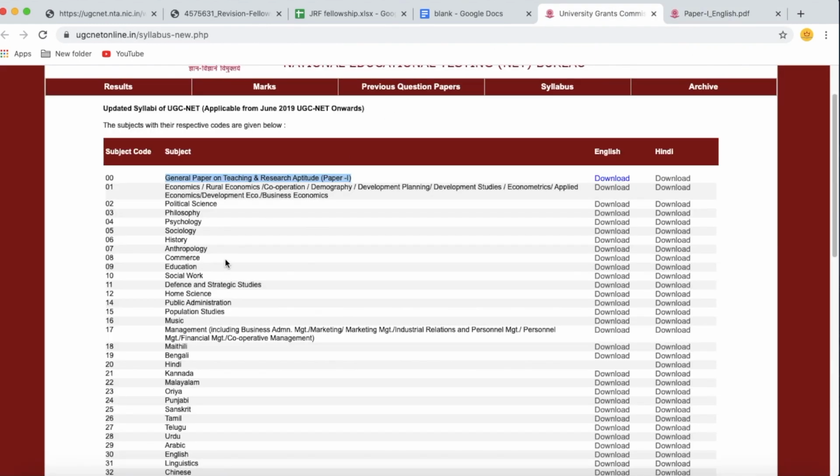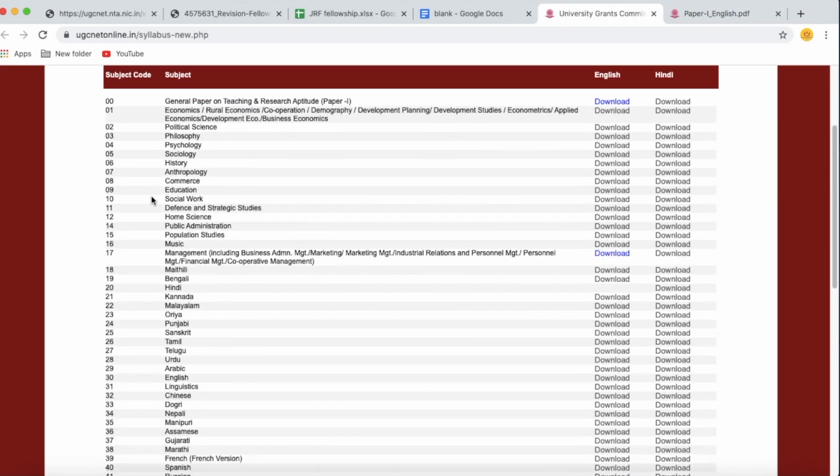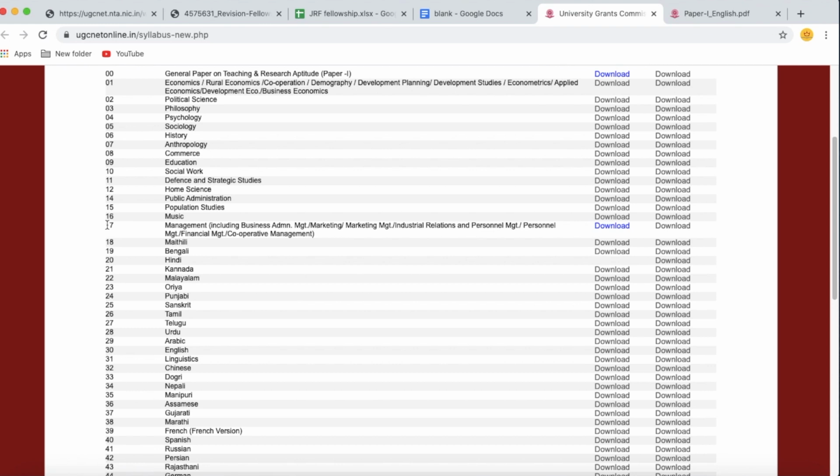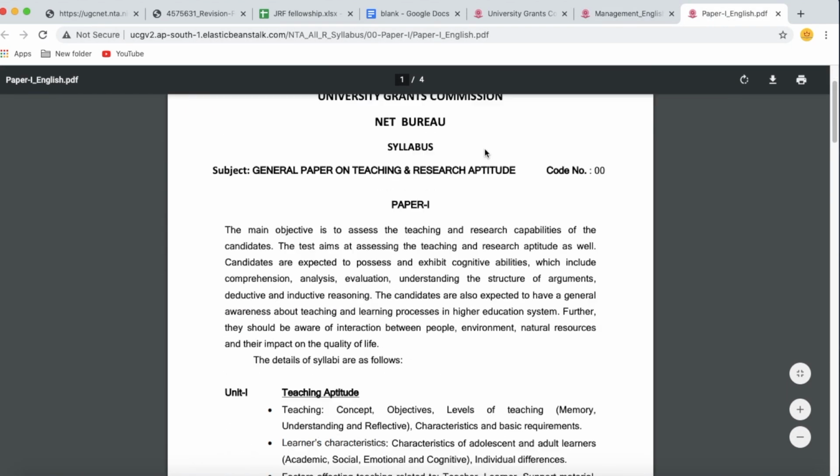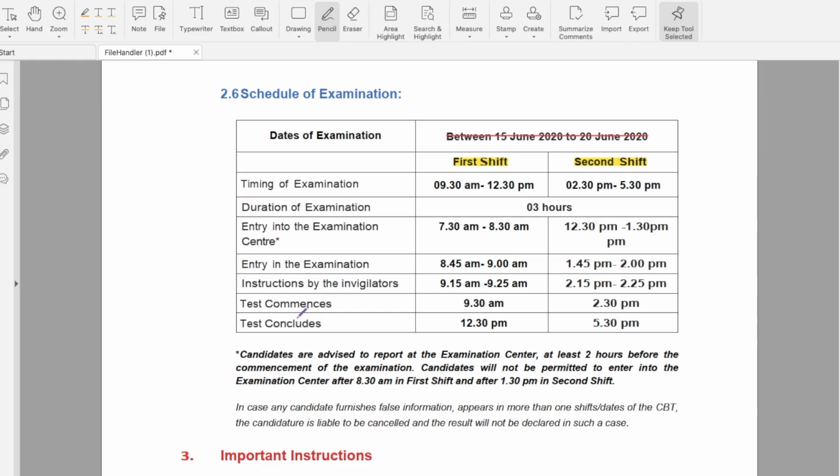Similarly, for paper 2, if I want to download the management subject, I go to code number 17, that is management, and select download. This is the syllabus for management subject, that is paper 2 of management subject. Paper 1 is common for everyone. Let us go back to the notification. Schedule of examination.